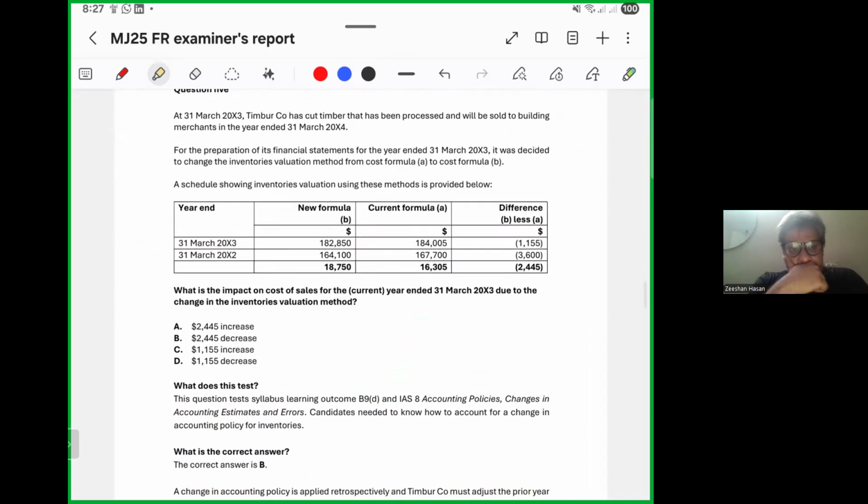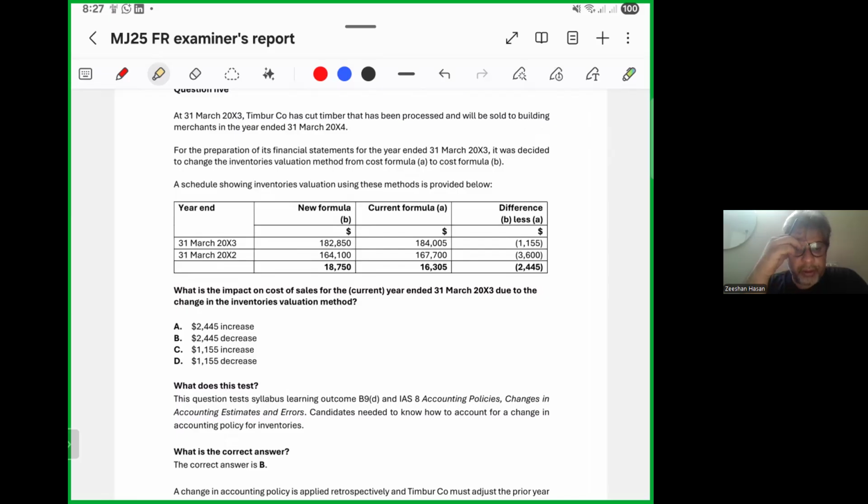Question 5. At 31st March, a timber company has cut timber that has been processed and will be sold to building merchants. In the preparation of its financial statements for the year ended 31st March X3, it was decided to change the inventories valuation method. A schedule showing the inventories valuation using this method is provided below. What is the impact on the cost of sales for the current year ended due to the change in the inventories valuation method?